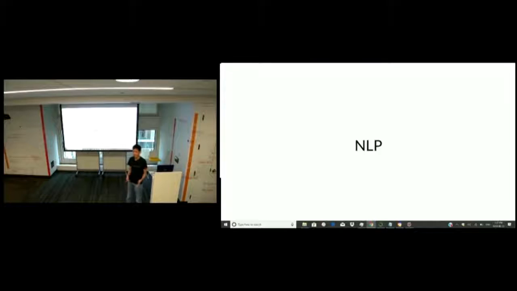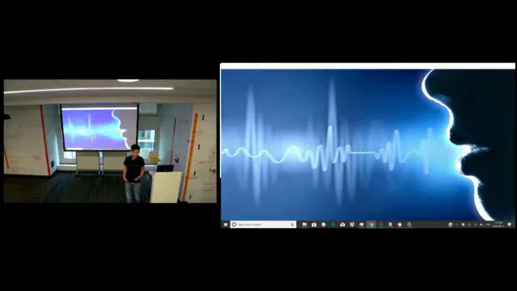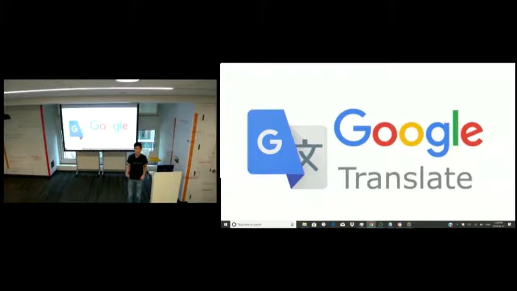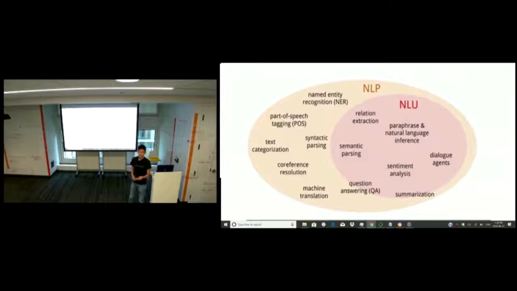and that being natural language processing, or NLP for short. Natural language processing is a subfield of machine learning that focuses on the processing and analysis of natural language. So when I say NLP, you might think of things such as speech recognition or language translation. I'm actually going to dive a bit more into the analysis part here, and I'm going to be focusing on a subfield of NLP called natural language understanding.